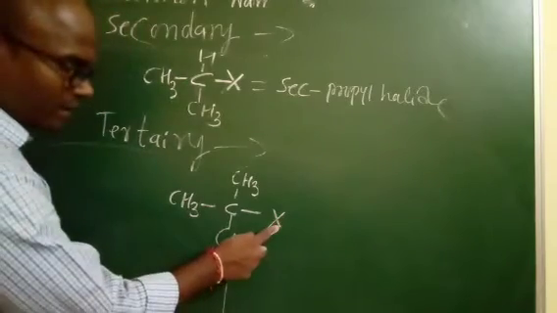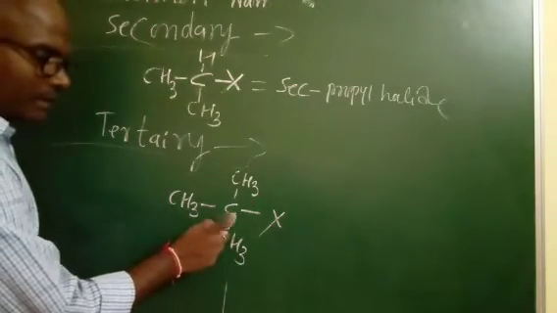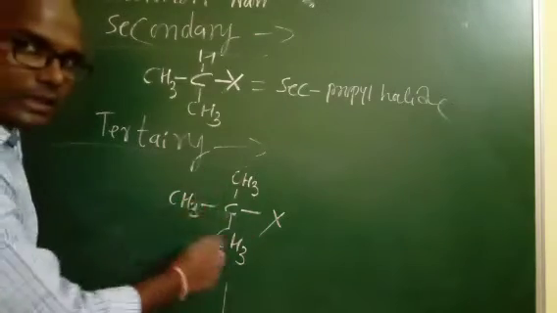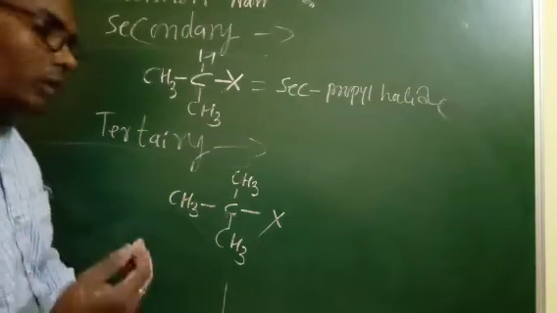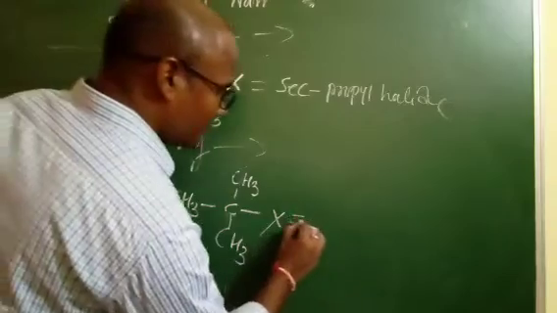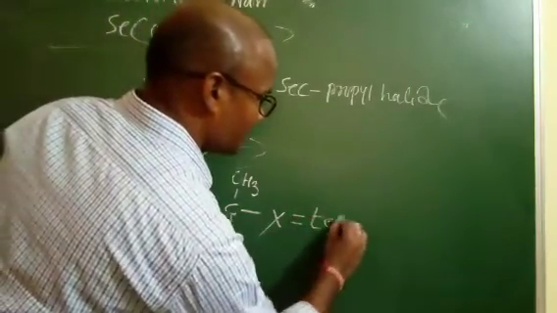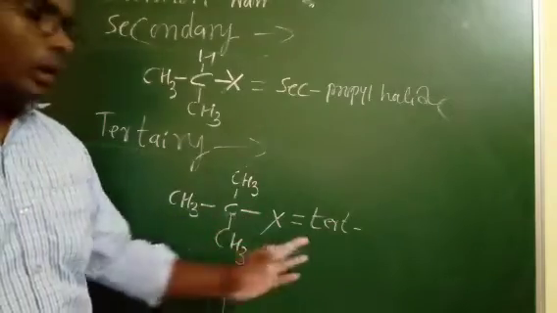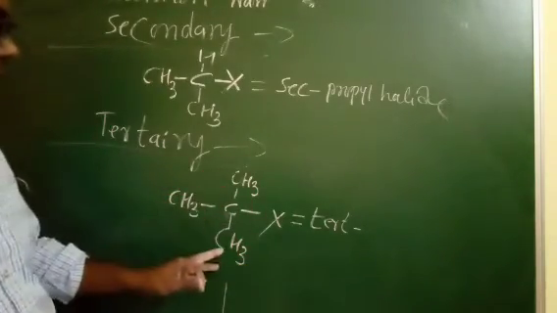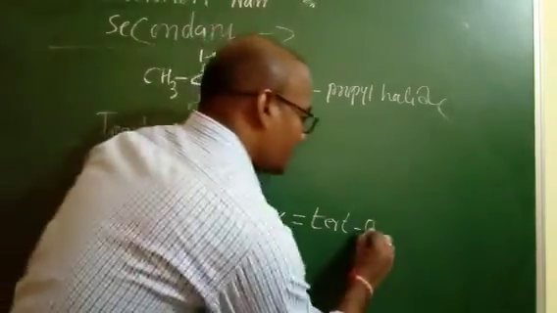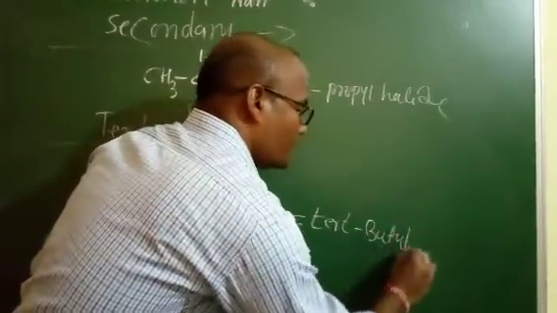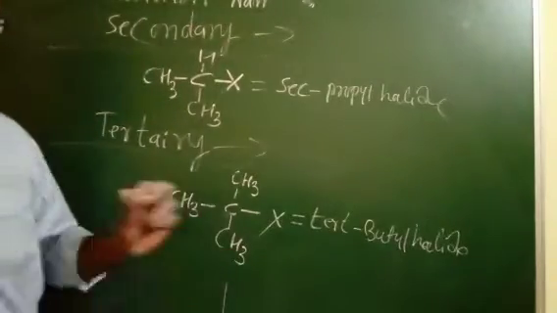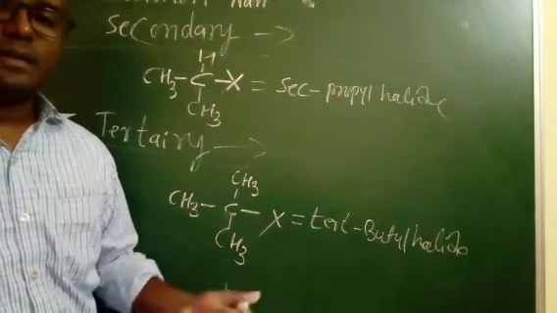Look at it: this carbon contains 1, 2, 3 CH3 groups. Tertiary is pronounced as ter; ter is the short form. How many carbons? 4 carbons. So tertiary butyl halide. Tertiary butyl halides. Understand?